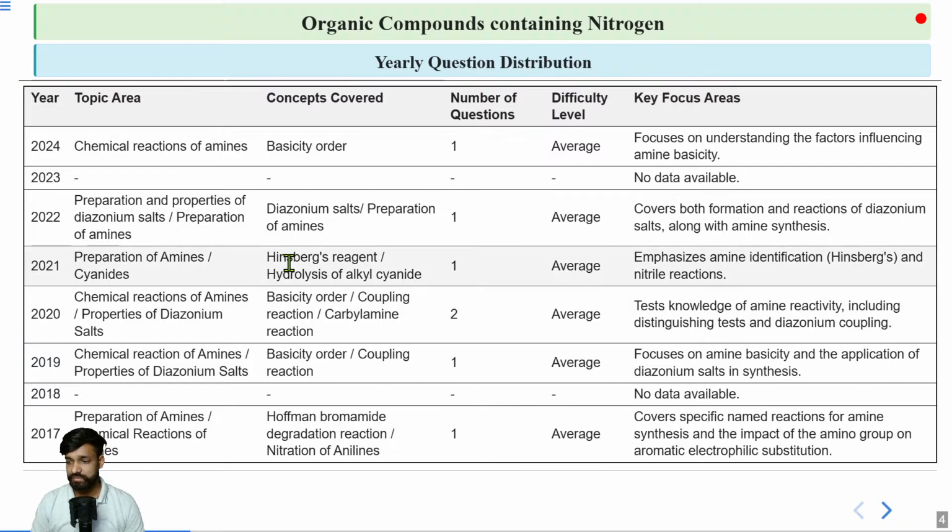Okay. So, if I say what are the important topics, first of all you have this diazonium salt, then you have your basic character. Often we have seen a question from this amines chapter regarding its basic character, and next are your Hofmann degradation reaction and your Hinsberg test. These are some important chemical reactions of your amines chapter. Then there are some questions from preparations as well. So we will cover each of them today. Let us start our class.